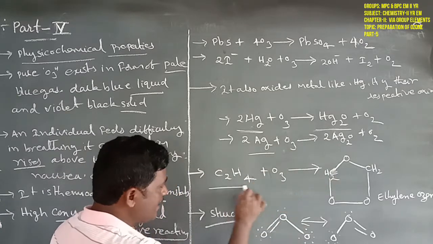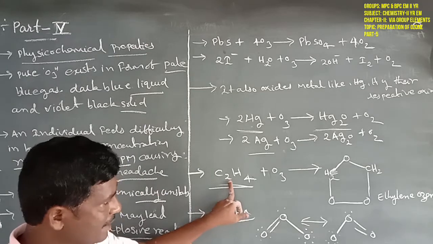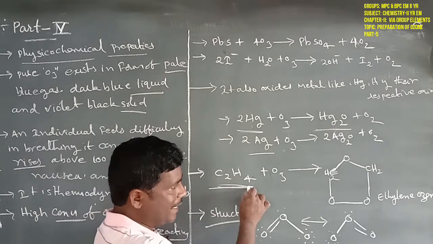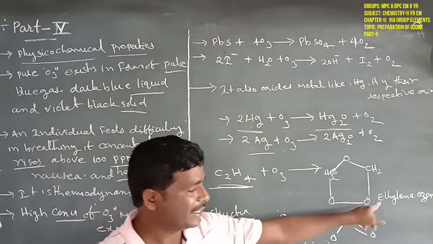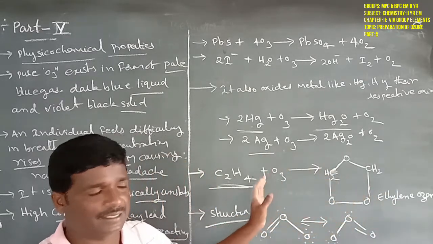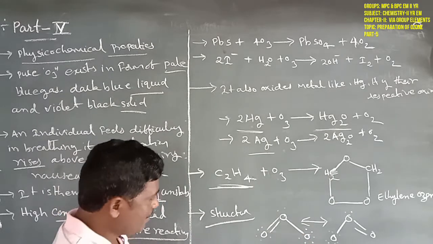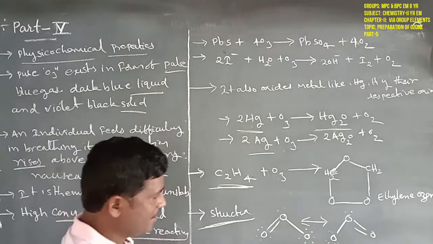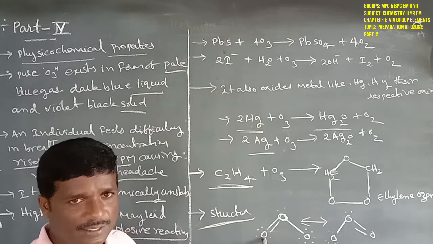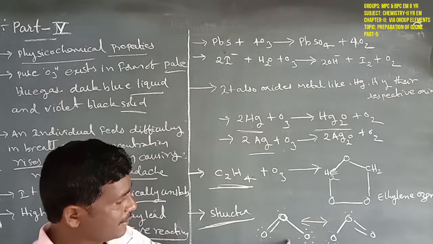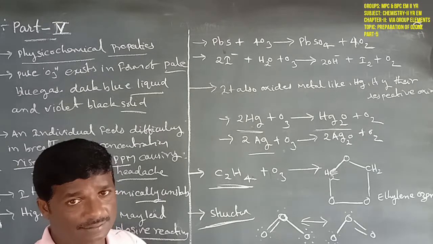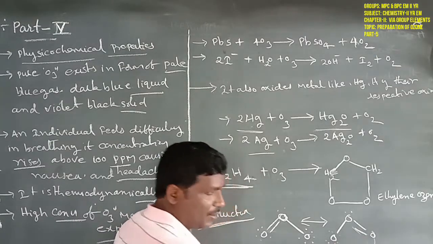Next, another reaction, with ethylene or ethene, CH2=CH2. Ethylene is oxidized by ozone to form ethylene ozonide. That is the oxidation reactions of ozone. Next, the structure of ozone, O3. It is a hybrid of 2 canonical structures with an angular shape. That is the angular structure, and the bond angle is given. Those are the 2 canonical structures of ozone.